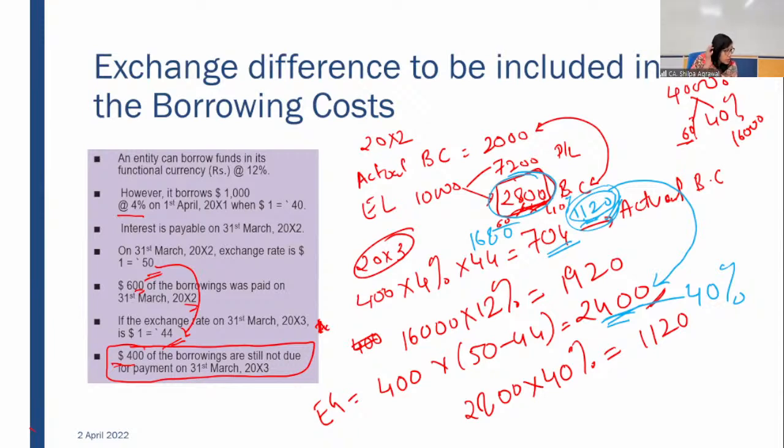This was asked by Sairam. So Sairam, yes, you are right. 920, which is your actual exchange gain which you have not reverted, will be credited to your P&L account. But 1120 will be reverted from your cost of the asset. Fine. Balance exchange gain after reversal credited to P&L. Jay, you are right. You answered it correctly.